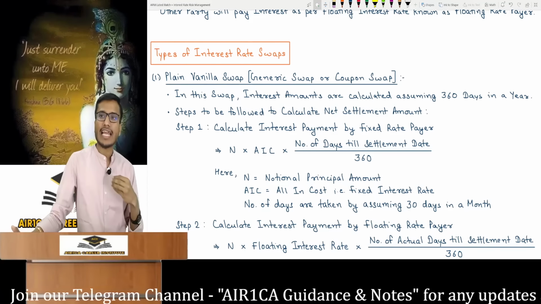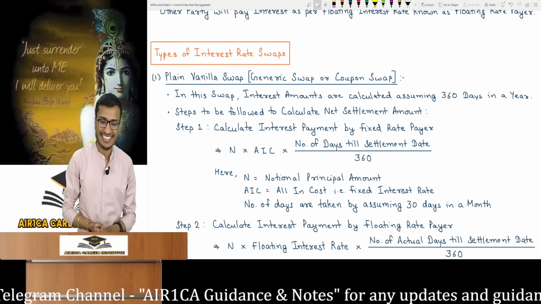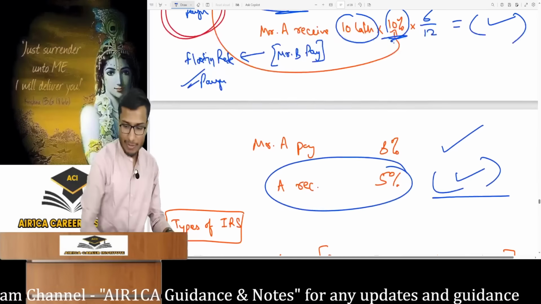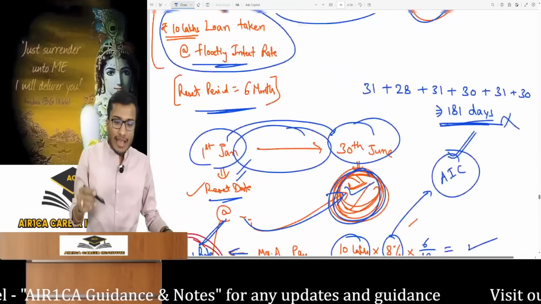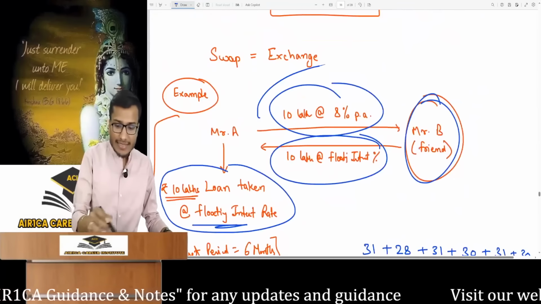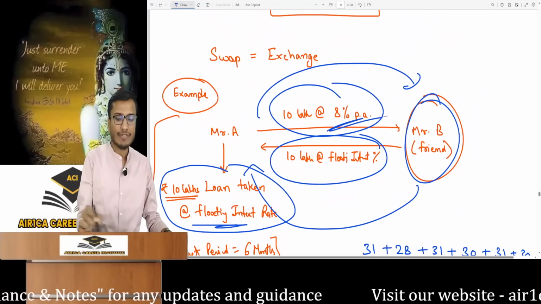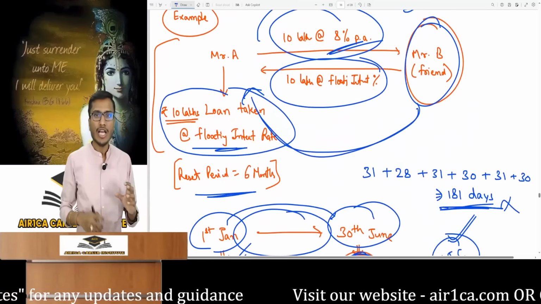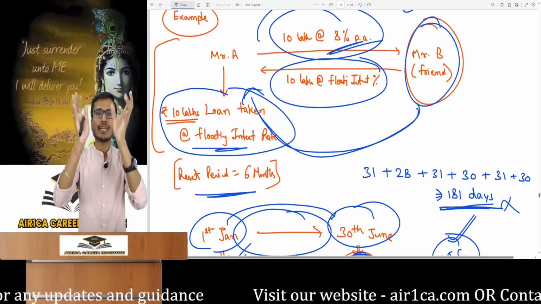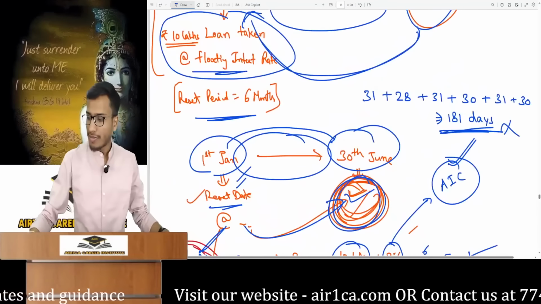So in a swap, one person will pay at a fixed rate and another at a floating rate and they can both do net settle. It's simple concept. See, try to understand this part. I will pay the other person interest at a 10% fixed rate and then they will pay me at a floating rate. I'll pay 8% at fixed interest rate and he'll give interest at whatever floating rate is in market. Now we can net settle, can't we? I will pay at 8% and get an amount based on 8%. Whatever amount I got.